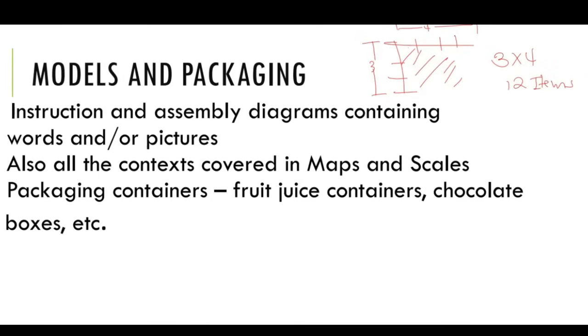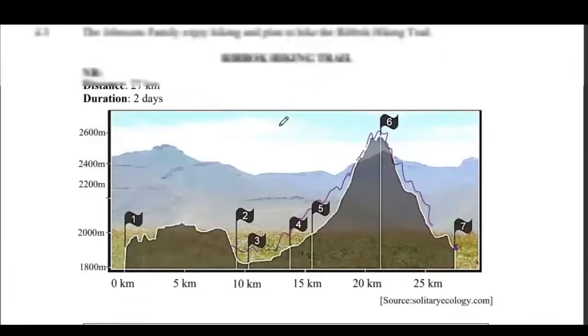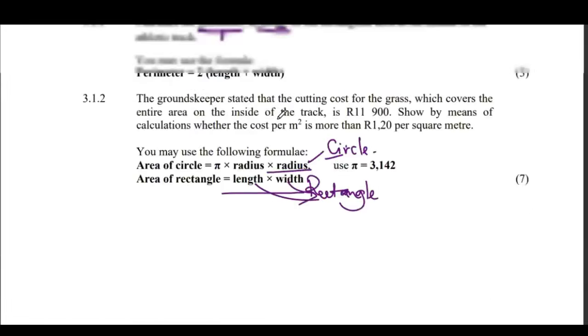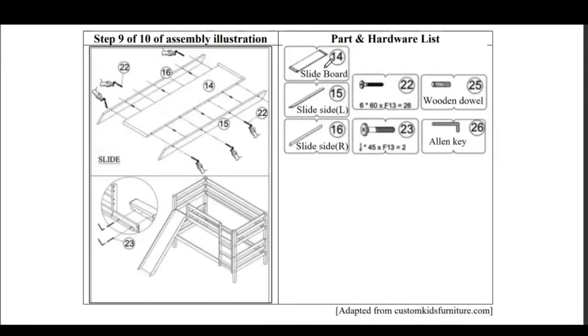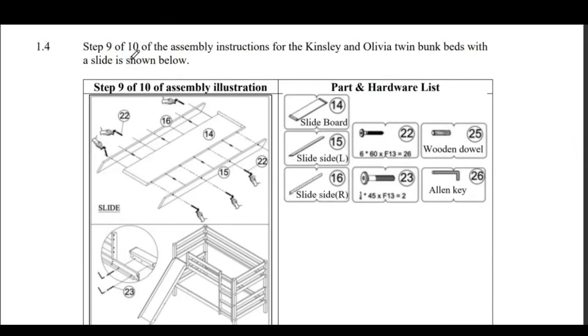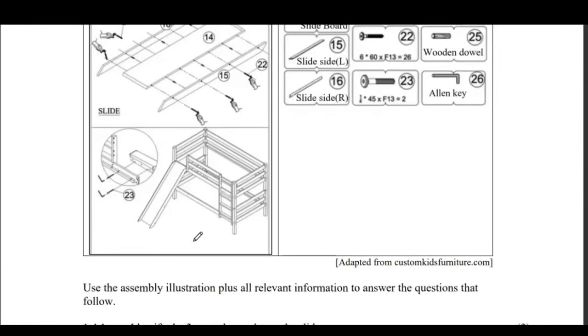Assemble. To assemble, this is when we follow the plan. This is assembly. You understand? They were assembling a bed. Step 9 of 10 of the assembly instructions for the King's Law train bunk beds with a slide, as shown below. You see that? But how do you assemble it? So that will become our question today.